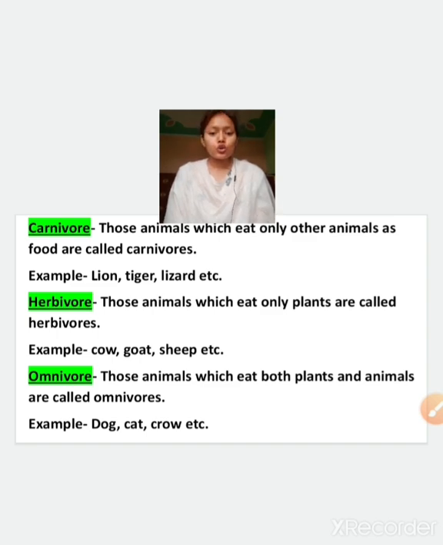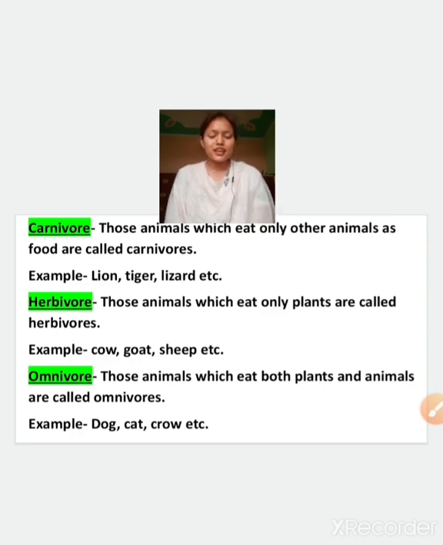So cow, goat, sheep, these are what? These are herbivores because they eat plants and plant parts. As a cow eats grass and leftover food also. So they are herbivores.